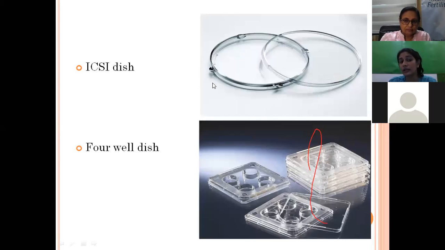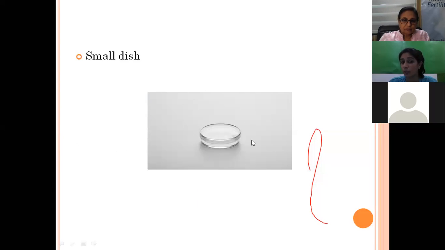Now this is the ICSI dish. You can see the ICSI dish; compared to this, there is a difference. Now this is the 4-well dish. Mostly we can culture here. It depends upon the embryologist how they want to do their culture. They can do it in a 4-well dish, in a small dish, or in a center well dish. So this is one of the dishes which can be used for culture. Now this is a small dish. Here embryologists can use the small dish for doing a drop culture.